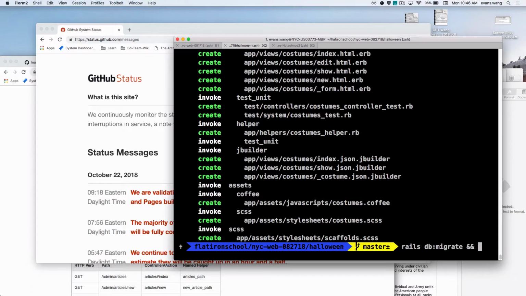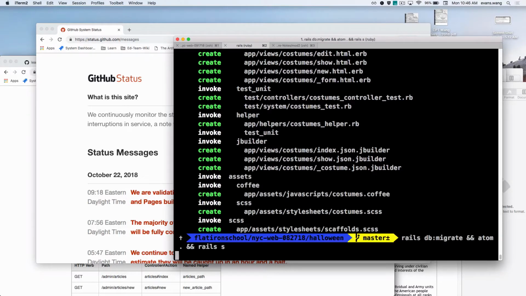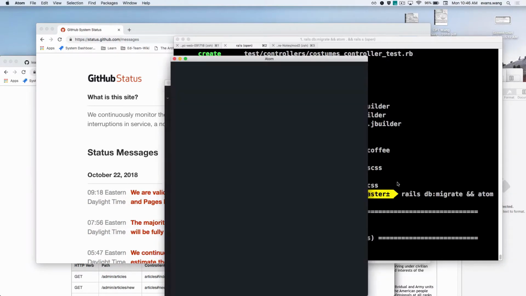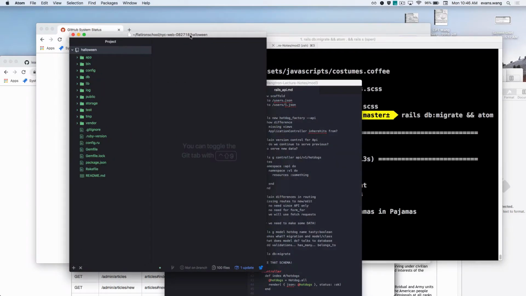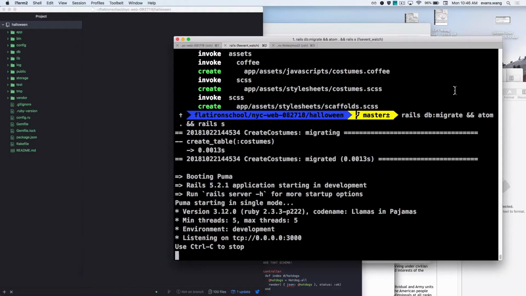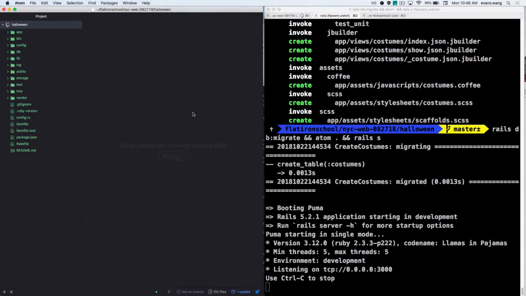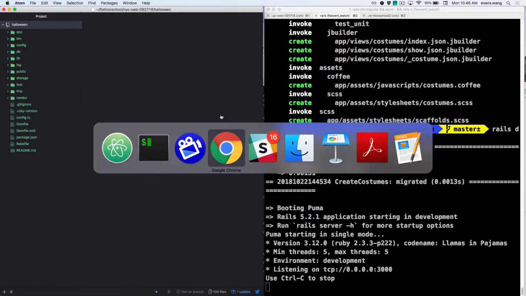Let's start. So we're going to migrate, and then we are going to open the folder, and then we're going to start the server. Cool? Questions? Money. Let's let that rip. Nice. Cool. All right. So we got the server running. And how can I get to that server?